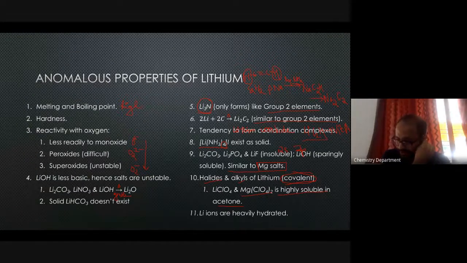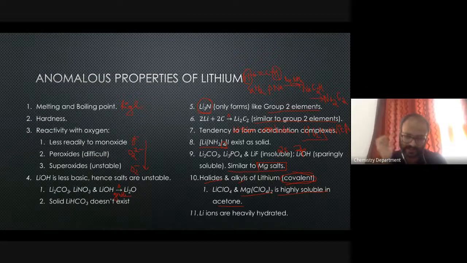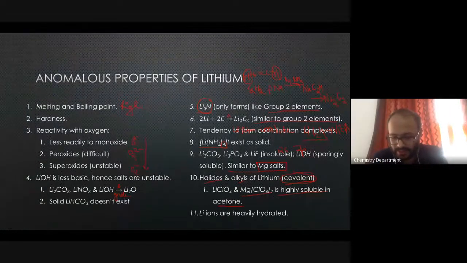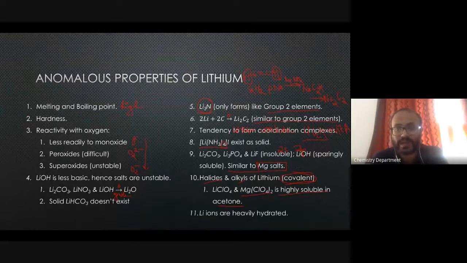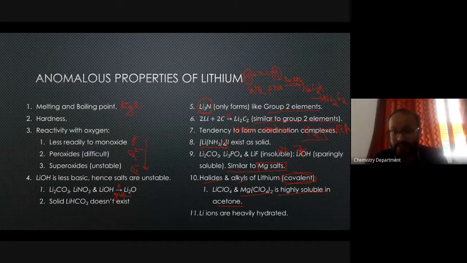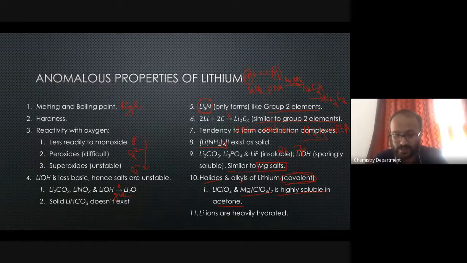So if you compare the size of the lithium ion, it is 0.76 angstrom. However, the size of the magnesium ion, that is Mg2+, is 0.72 angstrom. So that means these two ions have almost the same size. Similarity of the atomic radius is the reason why you see the similarity in properties.